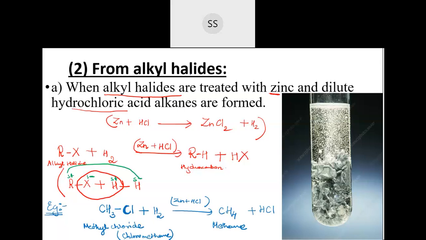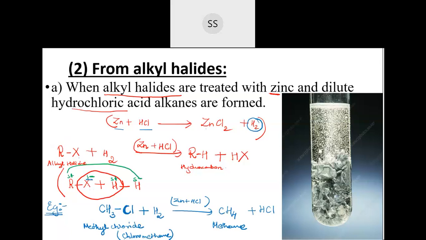From alkyl halide, when you are preparing, alkyl halide general formula is R and then X. Okay. Alkyl halide is made to react with zinc and hydrochloric acid. Zinc with hydrochloric acid reacts together to form a salt, ZnCl2, plus hydrogen gas. This hydrogen gas which is liberated reacts with the alkyl halide. Okay. And I've shown you how the charge separation happens. In the alkyl halide, halogen is more electronegative. So they will have more of the electron density towards themselves.